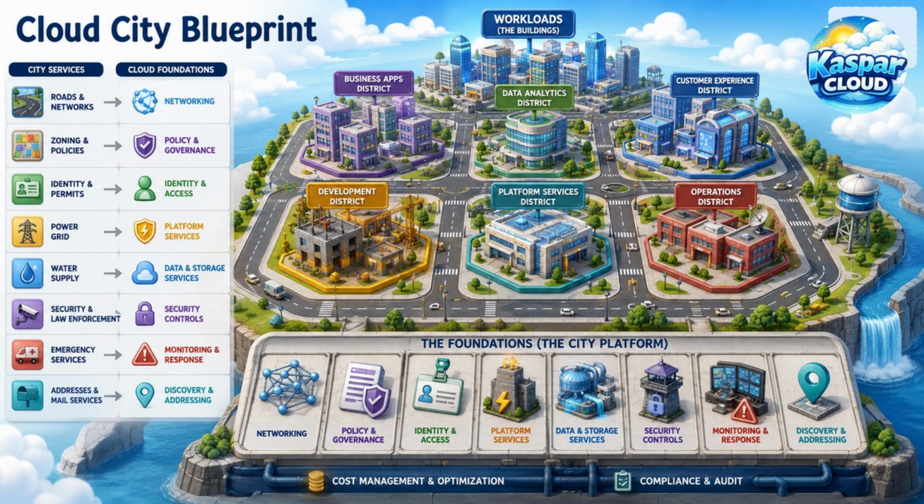A city does not begin with random buildings placed wherever space is available. It starts with roads, zoning rules, electricity, water, emergency services, addresses, security, and public infrastructure. Azure works in a similar way. Workloads such as applications, databases, analytics systems, virtual desktops, AI services, and migrated enterprise platforms need a prepared environment around them. That environment must define how resources are organized, who can access them, how traffic flows, how security is monitored, how costs are tracked, and how compliance rules are enforced. A landing zone creates this foundation so every workload does not have to solve the same platform problems from scratch.